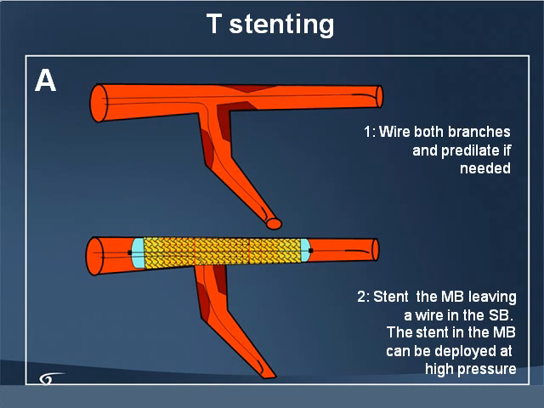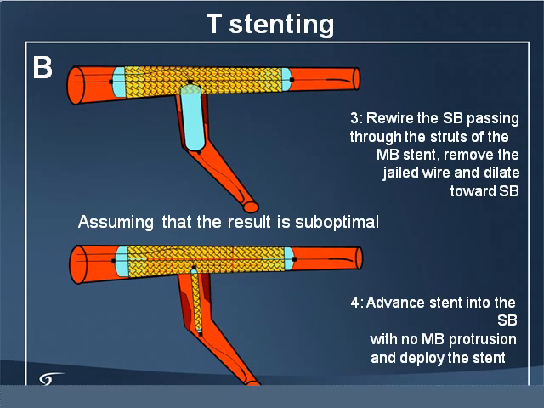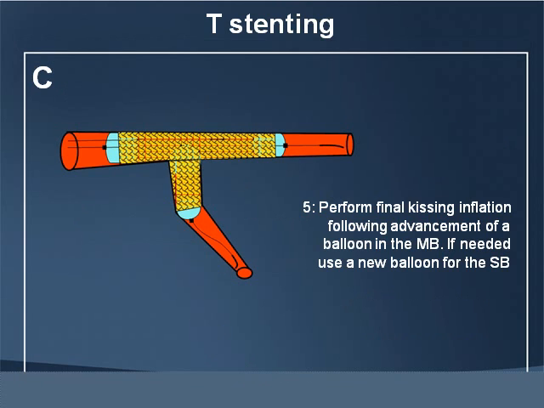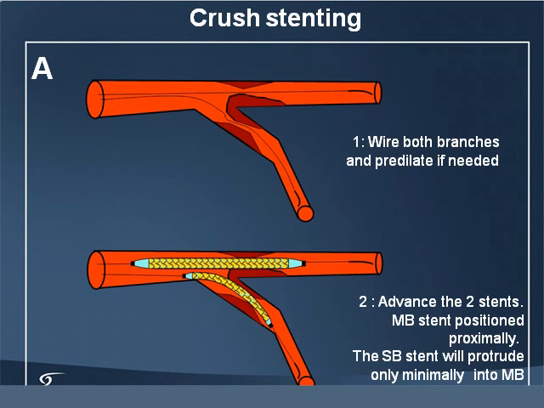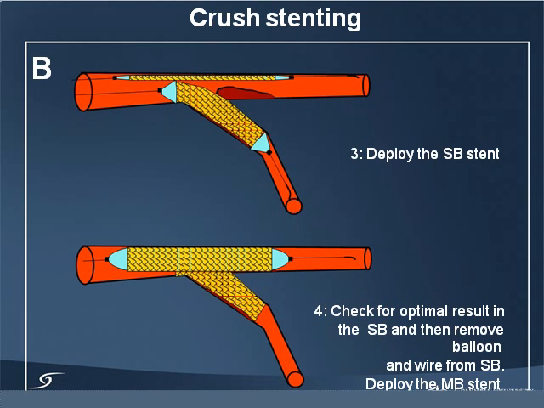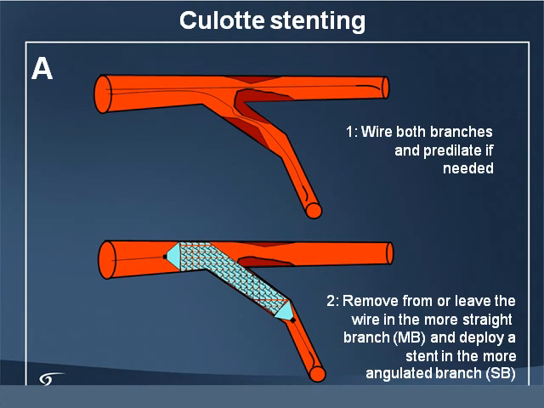I don't want to go into all the different types of stenting procedures. T stenting is obviously done where there is a wide angle, when the angle between the main branch and the side branch is more than 90 degrees. And of course, crush stenting is for when the angle is narrower. Nowadays it is the mini crush which is in use, and these are the different steps of it.